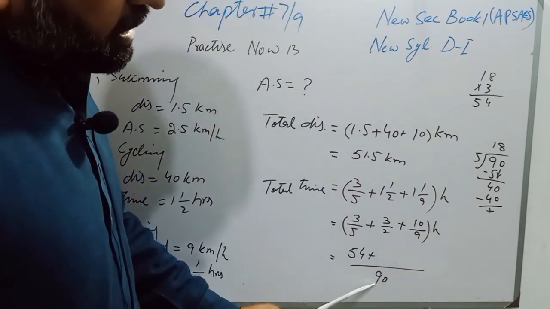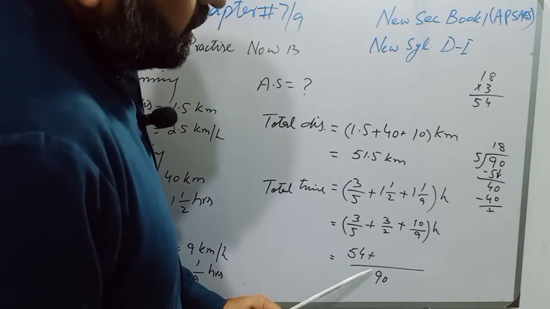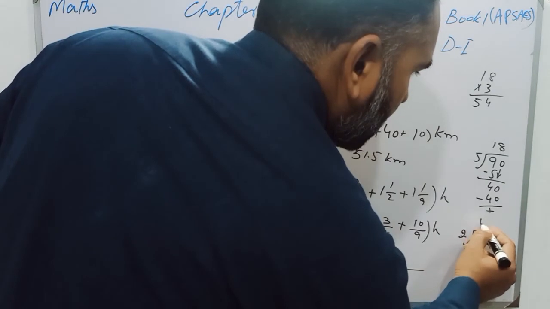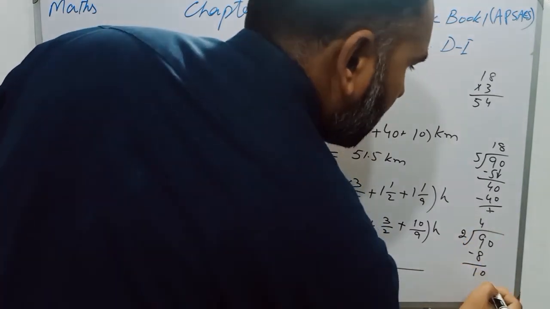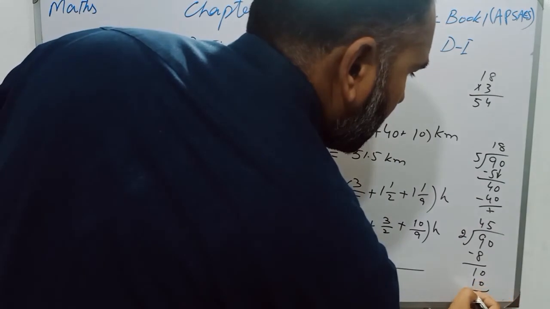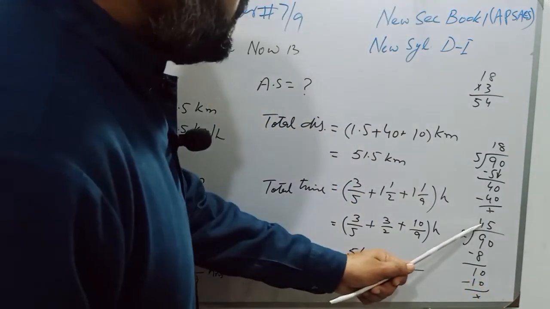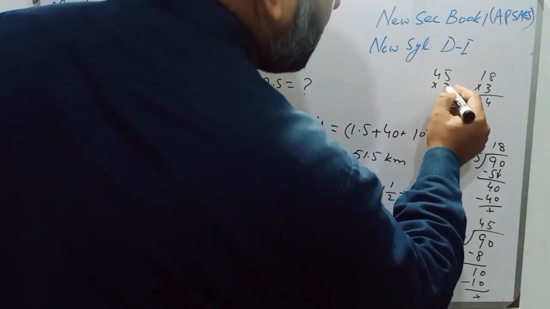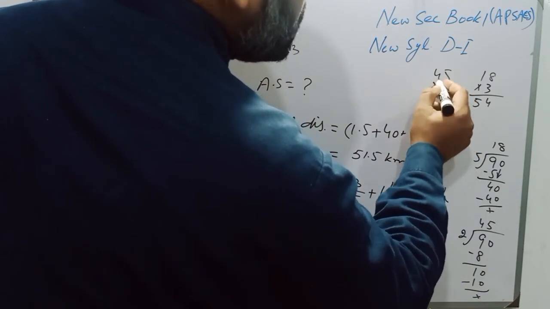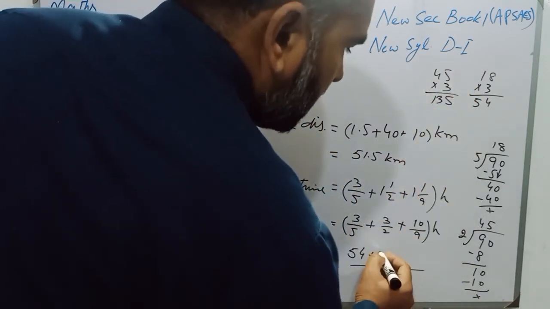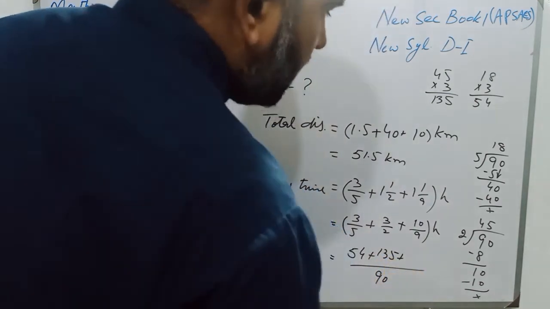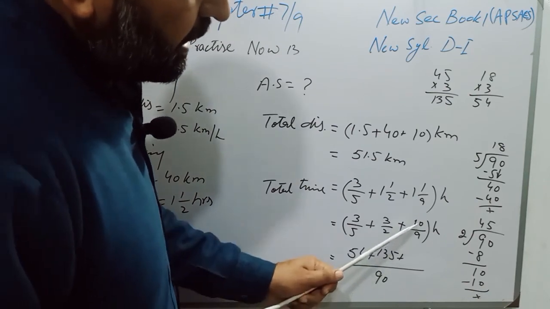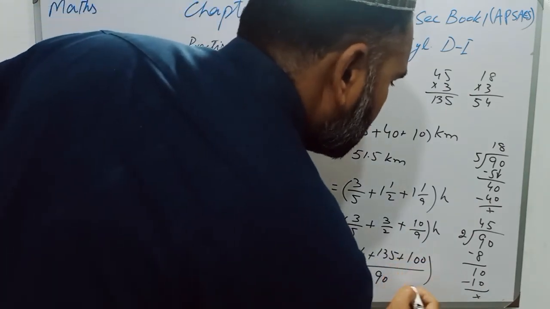Now students, LCM is 90 and denominator is 2, so 2 4s are 8. Subtract 8 from 9 and 2 5s are 10. So students, quotient is 45. Now 45 will be multiplied by 3. 3 5s are 15. 1 carry, 3 4s are 12 and 1 is 13. It will become 135 plus 90 divided by 9, and that is 10, and 10 10s are 100. So it will be the total time.